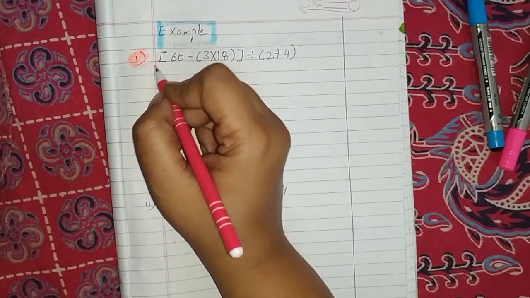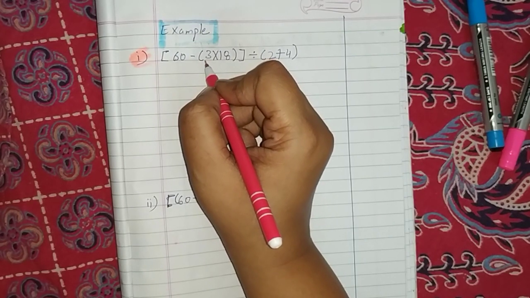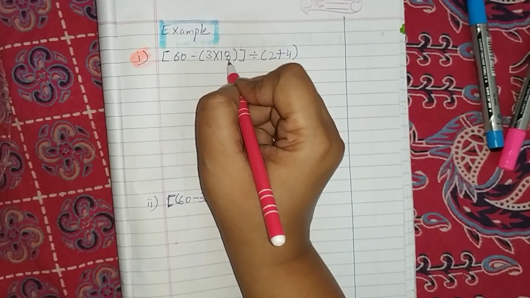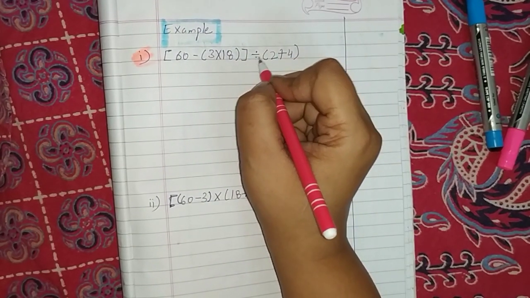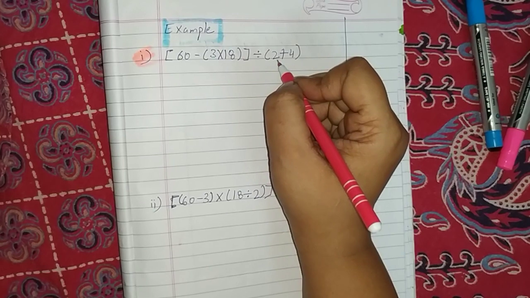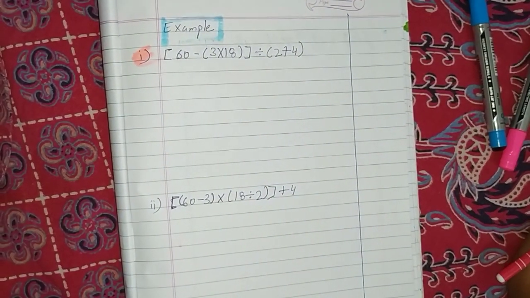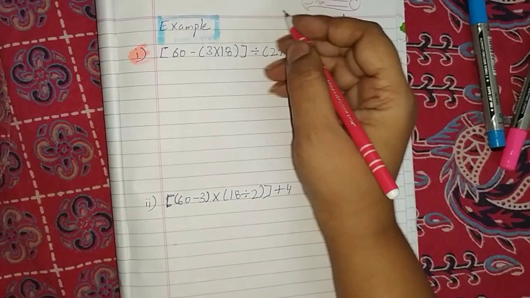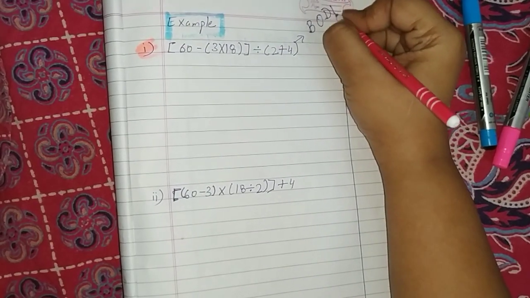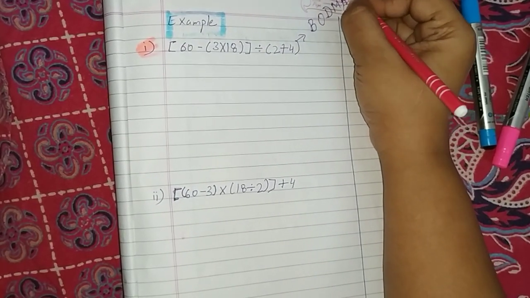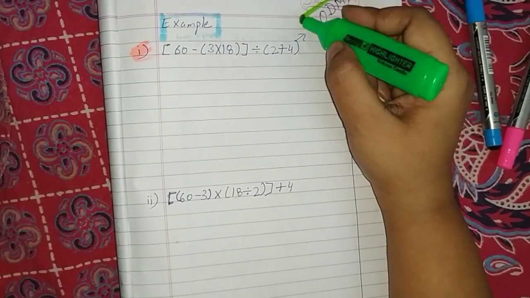Bracket open, 60 minus small bracket open, that is parenthesis, 3 into 18, small parenthesis close, then bracket close, division, bracket open, 2 plus 4, bracket close. This is our sum. So children, what rule says? BODMAS. Children, remember what rule says? BODMAS. Yes, this is what we are going to follow.